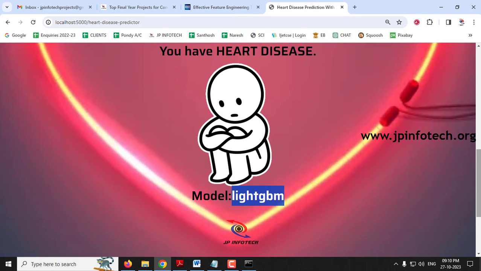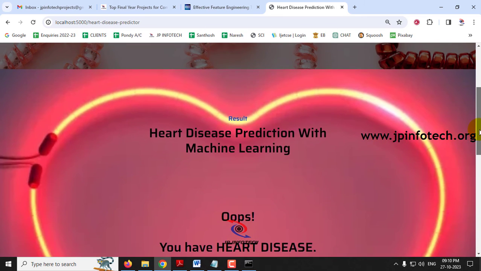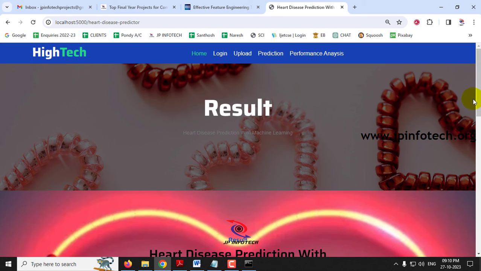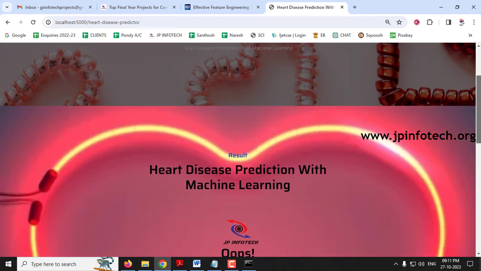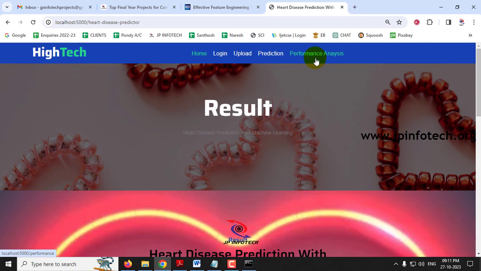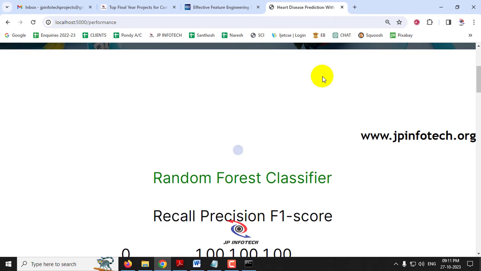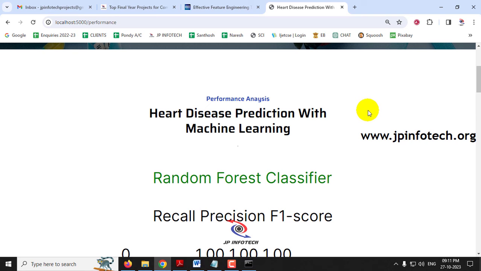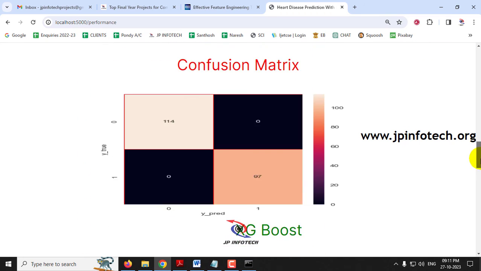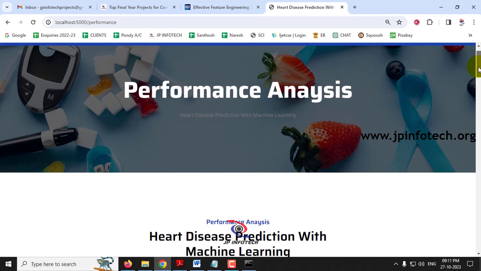So for testing I have given you 4 cases, selecting the 4 different models, and 2 cases predicted the result as having heart disease, and 2 cases show the result as not having heart disease. In this way you can check with all the test cases or the trained data with the 4 different models. To shorten the video I'll move to the next part, the performance analysis part. Just click performance analysis. Here we have the performance parameters for all 4 models: random forest classifier, bagging classifier, GBoost, and LightGBM. I'll show you one by one.